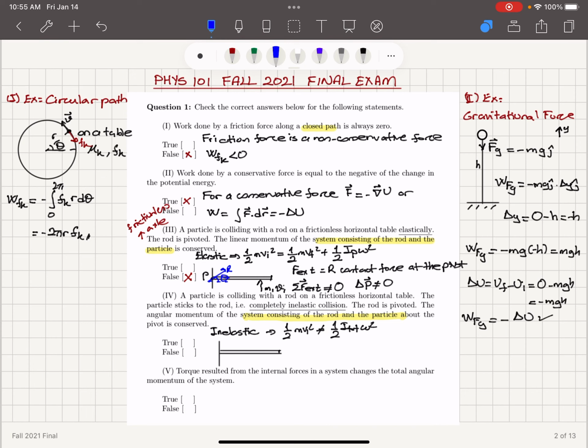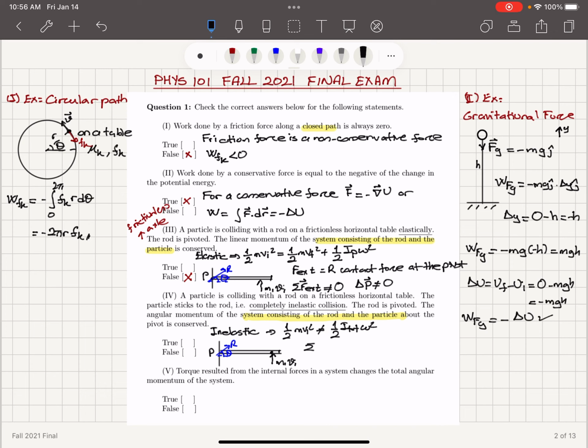I have this contact force here again at this pivot point, R, making an angle theta with the horizontal, let's say, and this particle comes and sticks, coming with initial speed Vi. Now, since the contact force is at the pivot point, it won't have any torque effect.